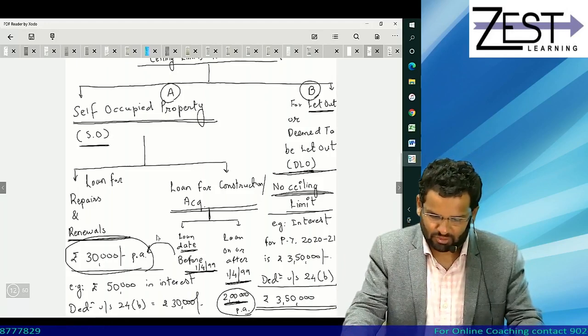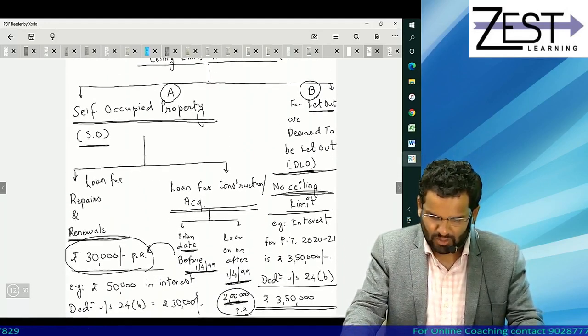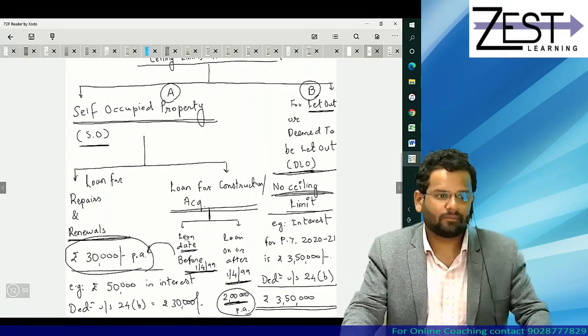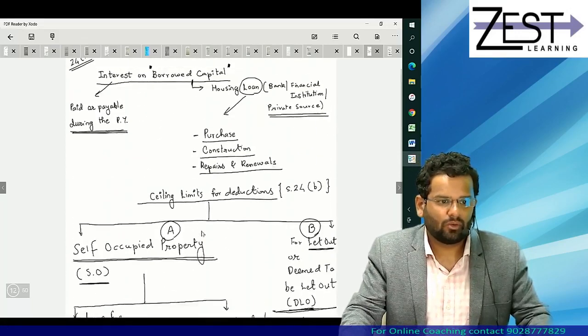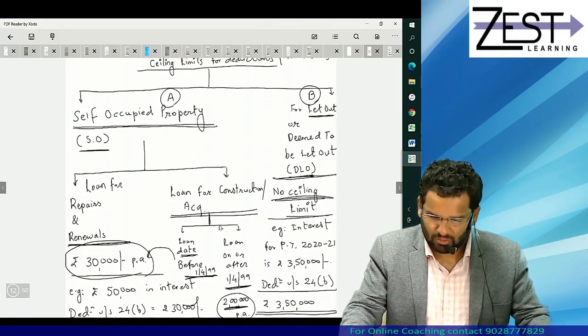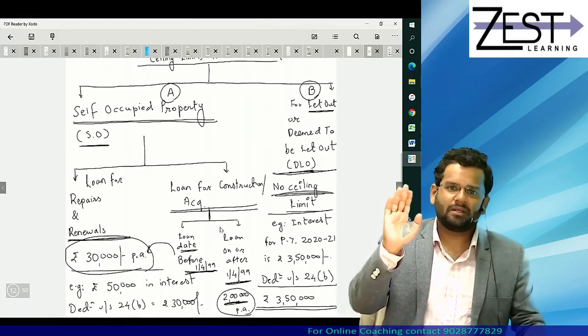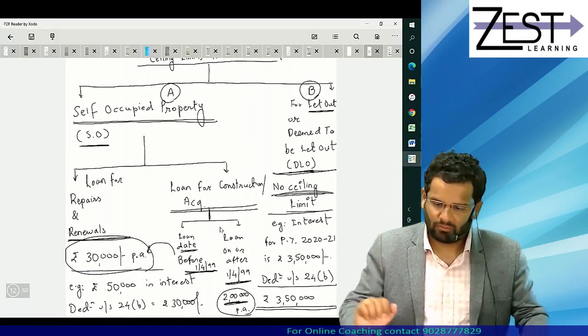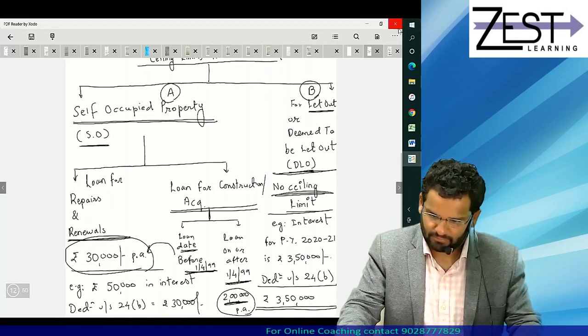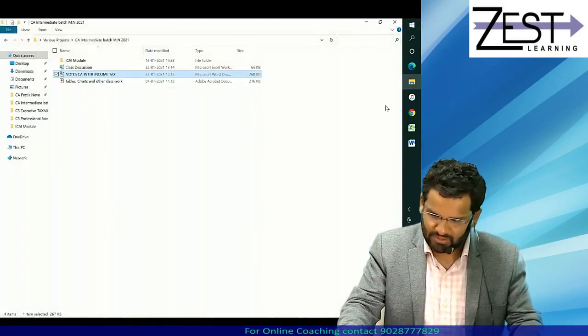This way, all these issues are there. So I hope you have got it. SO, DLO, and all these issues are now clear. You must have taken this down also. Many examples coming up, so don't worry at all. Chalo, let's continue.